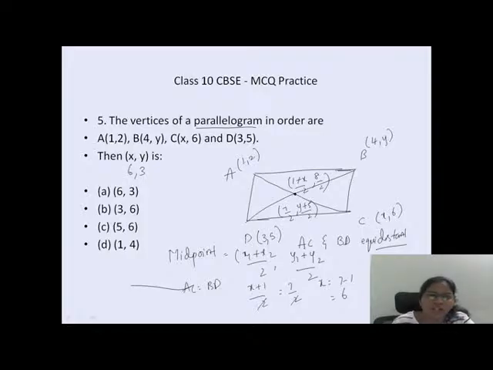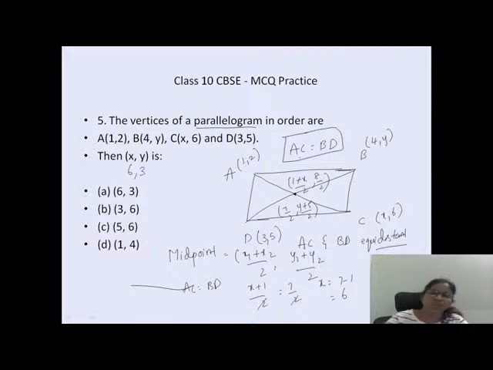How many of you got x as 6 and y as 3? Just nothing I have done. In a parallelogram, AC will be equal to BD. This condition you have to know. If you know this condition, done. It's very, very easy. Just go directly use your midpoint formula and find out the point x comma y.